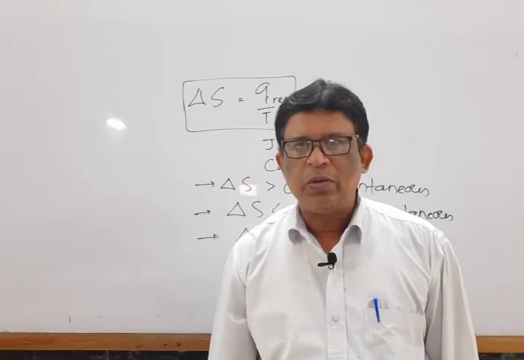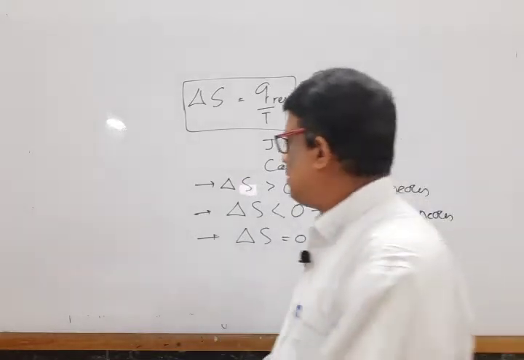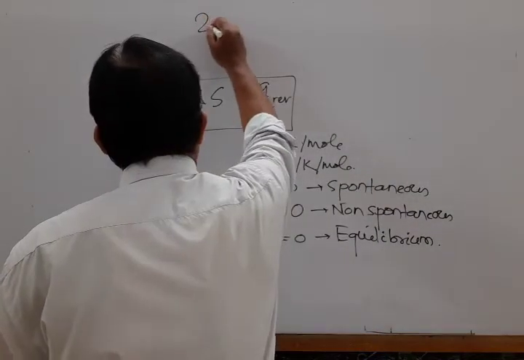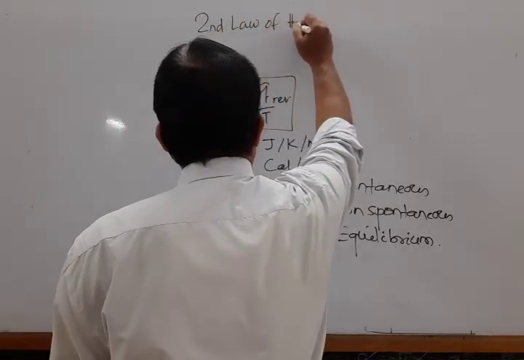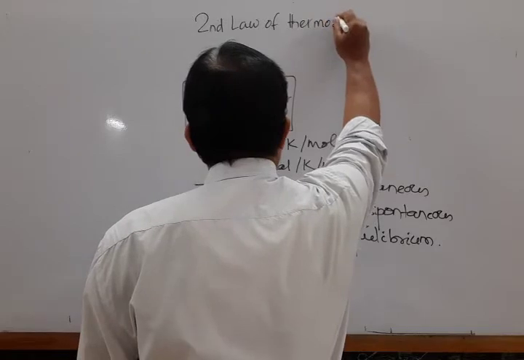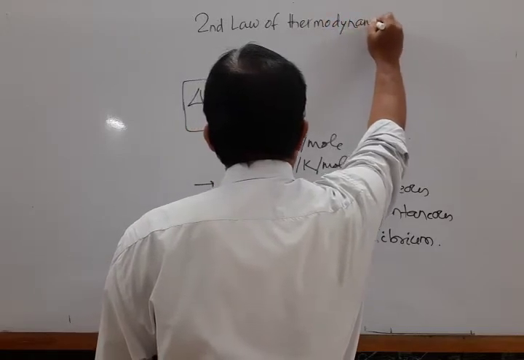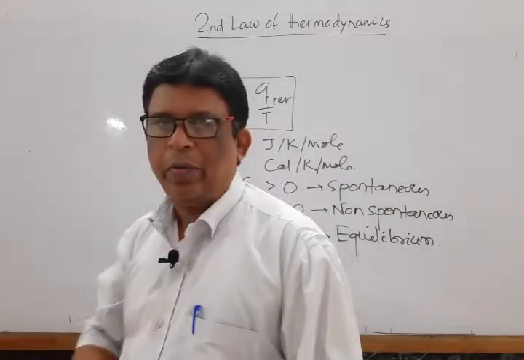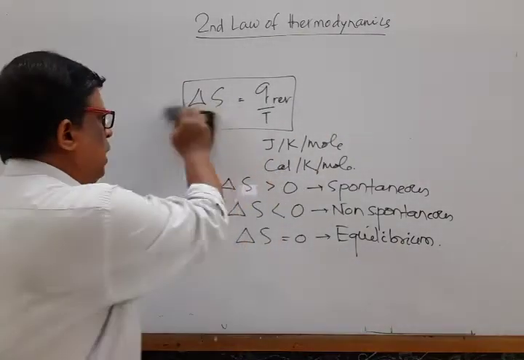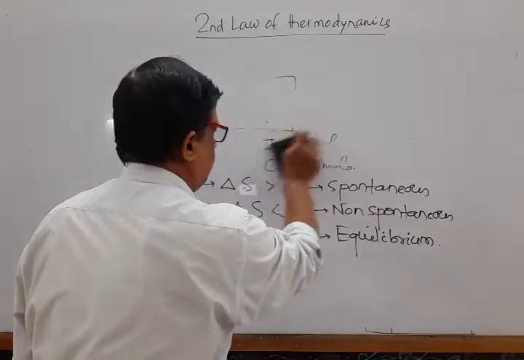Next, switch over to the second law of thermodynamics. 4 to 5 different types of definition are there for this law.